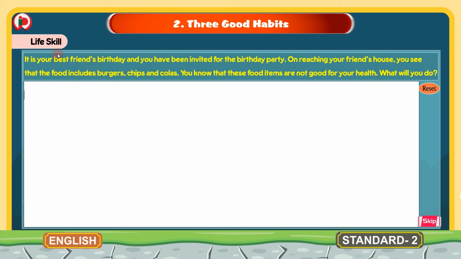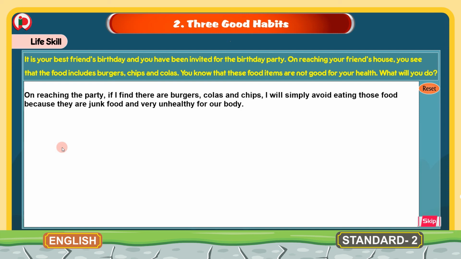You are asked to attend your best friend's birthday party, and on reaching your friend's house, you see that the food includes burgers, chips and colas. And you know that these food items are not good for your health. What will you do? So you can write in your own sentences what you will do in such a situation. I will show you an example of how to write. On reaching the party, if I find there are burgers, colas and chips, I will simply avoid eating those food because they are junk food and very unhealthy for our body.